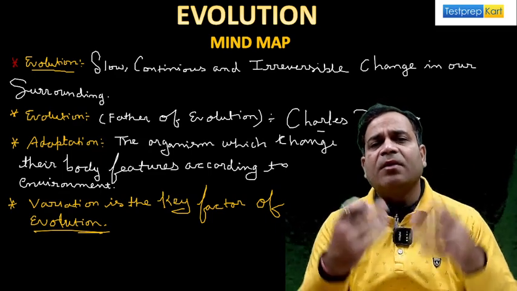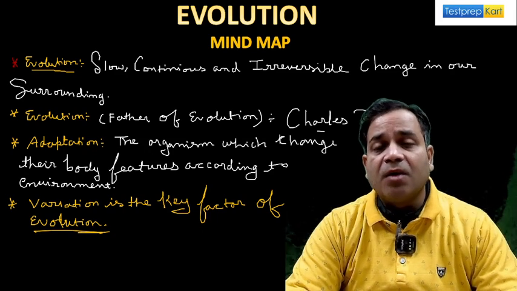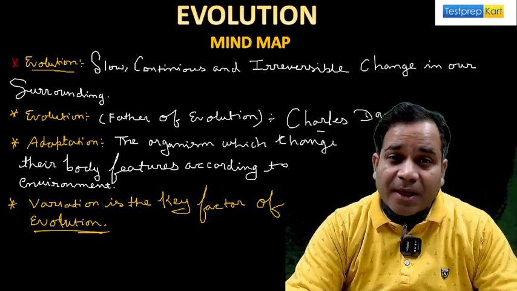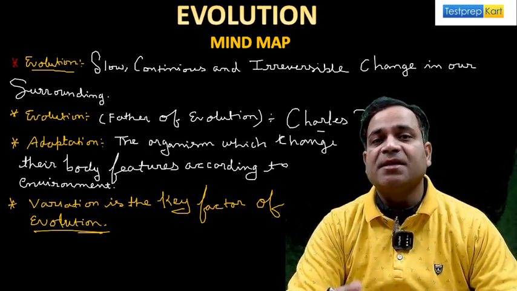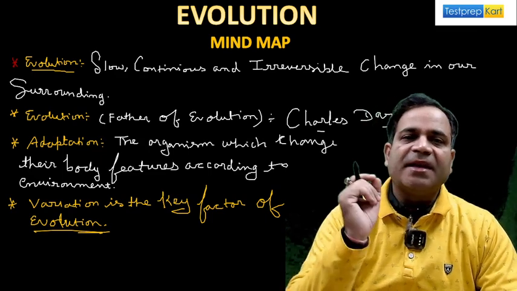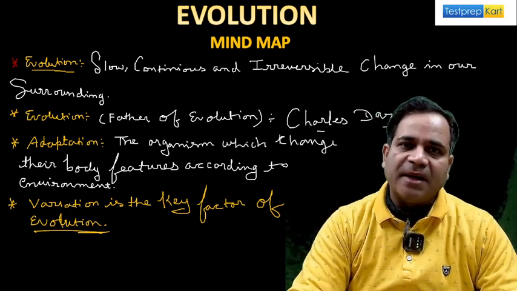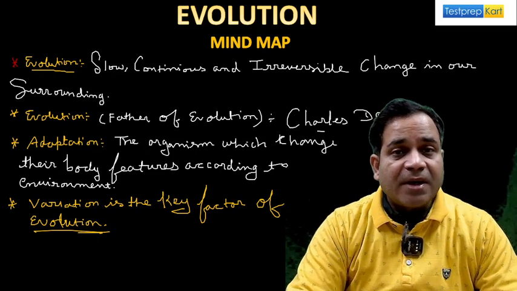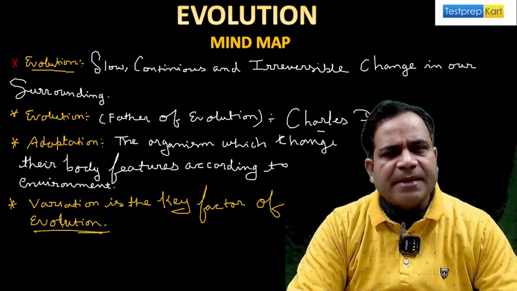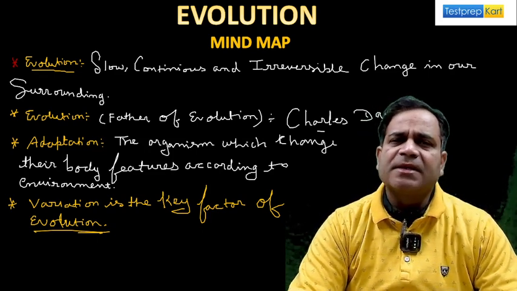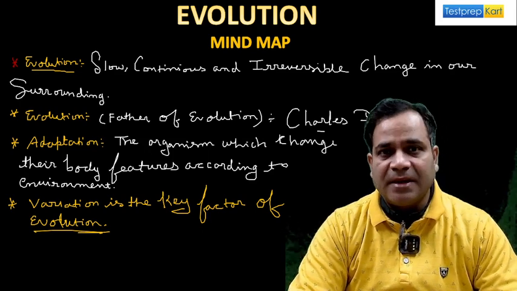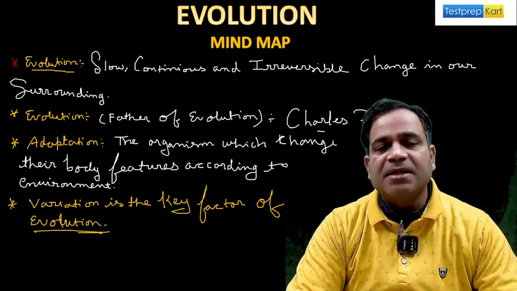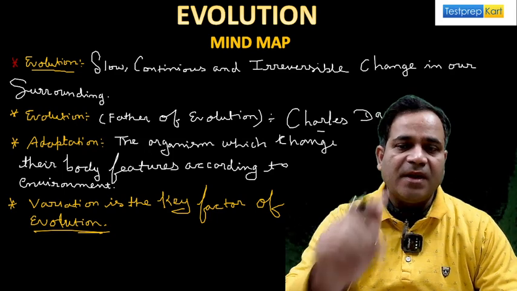So, how do you adapt, my dear? This is the question: how do you adapt? You adapt only when there is variation, and you know that variation is the key factor of evolution, my dear. Right? And what is the cause of variation? Sexual reproduction. Without sexual reproduction, variation cannot occur, my dear. So variation is the key factor of evolution.